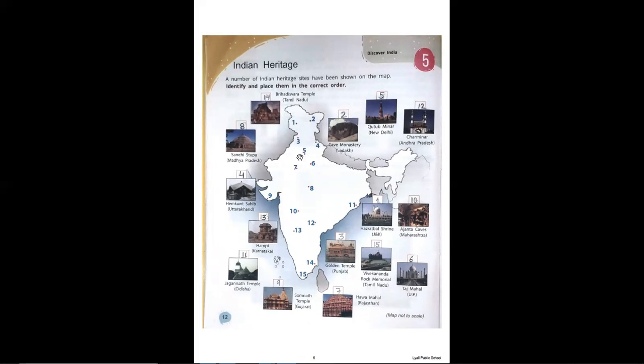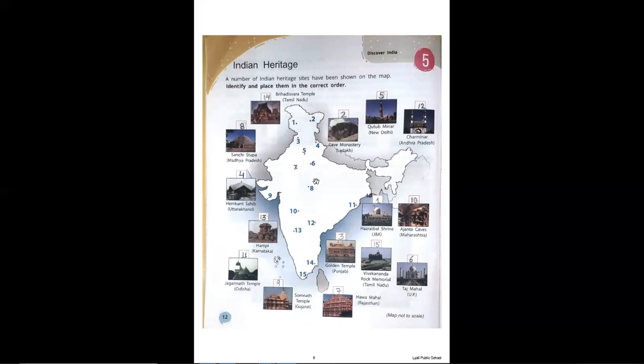Then the fifth place is here, which is in Delhi. And the heritage site which you can see in Delhi is Qutub Minar. There are many others also, but the one which has been pointed out in your book is Qutub Minar. Then number 6 is in Uttar Pradesh, and the most beautiful place in Uttar Pradesh is the Taj Mahal, which is situated in Agra. Then the seventh one is in Rajasthan, our own state, and it is Hawa Mahal in Jaipur. There are also other places, but they have pointed out this particular place.